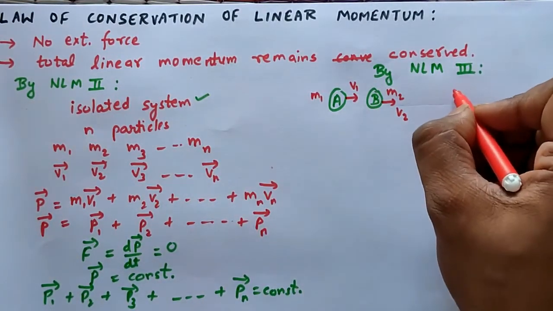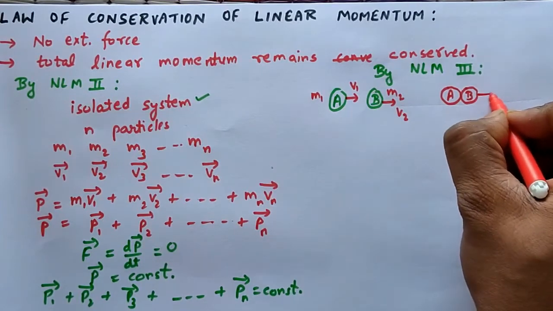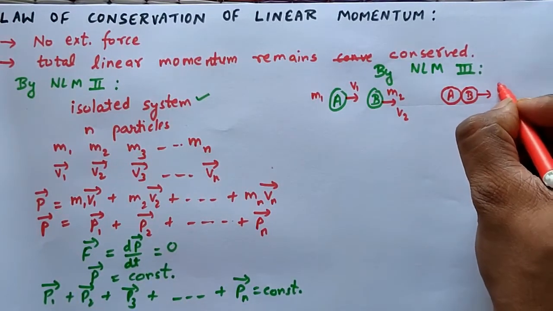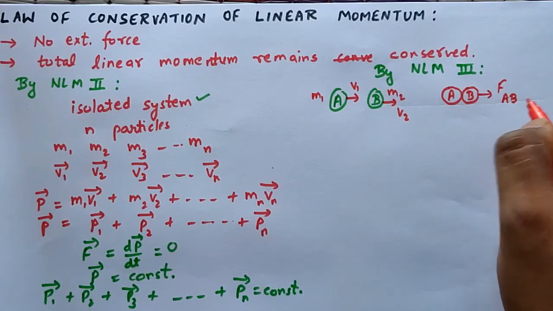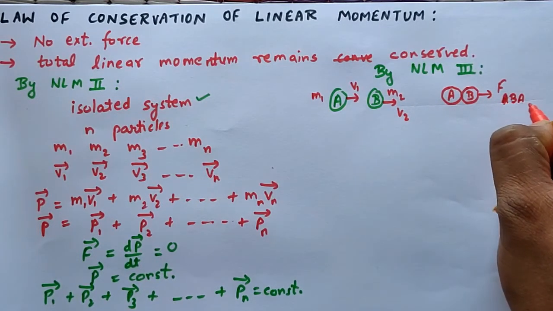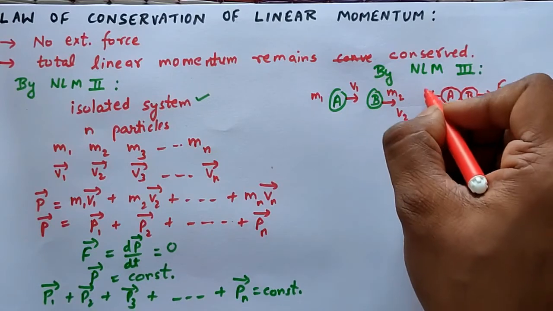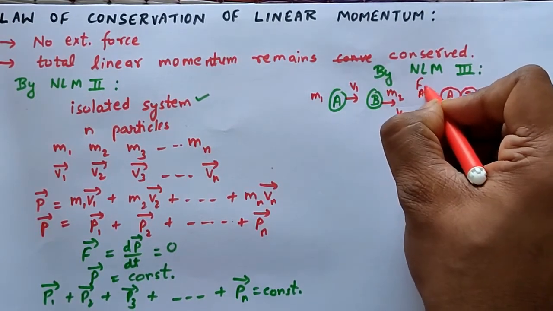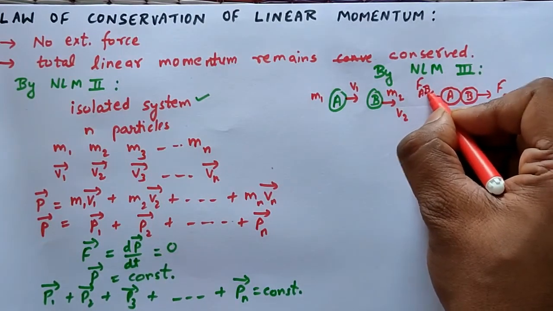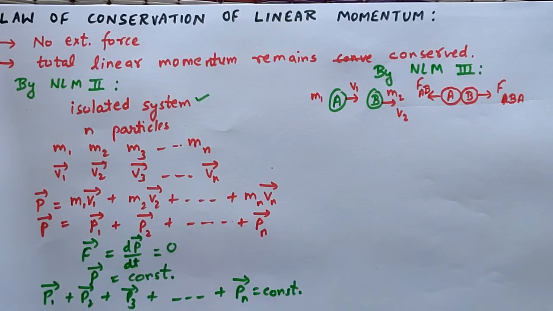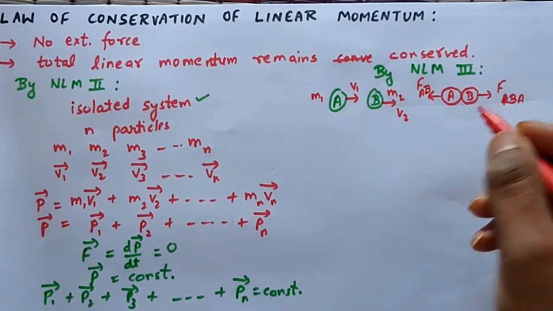When they strike each other, A will apply some force on B, so I can write it as FBA, that is the force on B due to A, and on the other particle there will be another force in the opposite direction, which can be written as FAB, that is the force on A due to B. This one is the force on B due to A, and this one is the force on A due to B. Now after striking, the particles are moving with some other velocities.